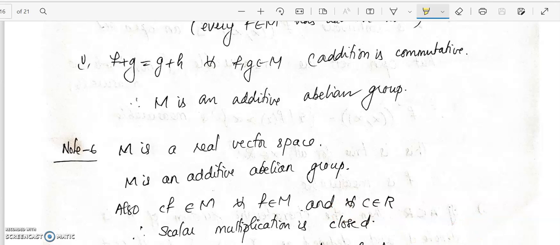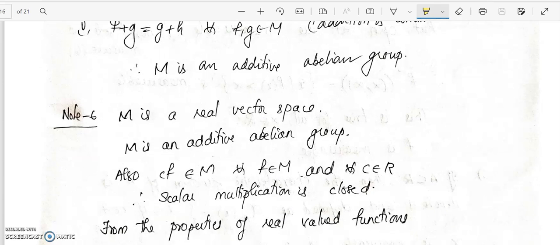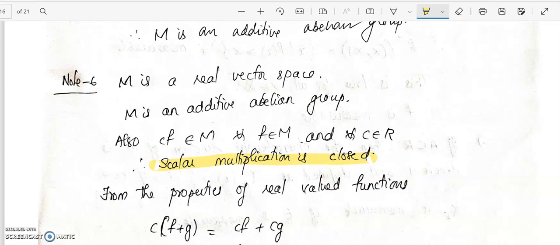We have also seen the property of measurable functions: if f is measurable, a scalar multiple of it is again a measurable function. So cf again belongs to M for any c belongs to R. Therefore it is closed under scalar multiplication, which must be satisfied for a vector space.